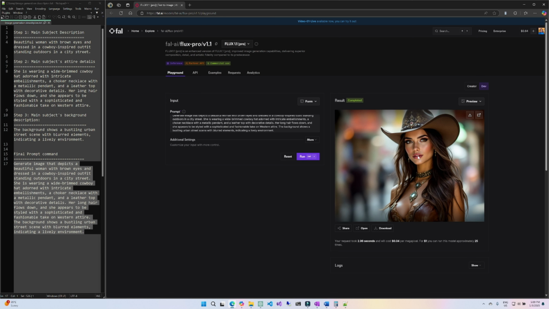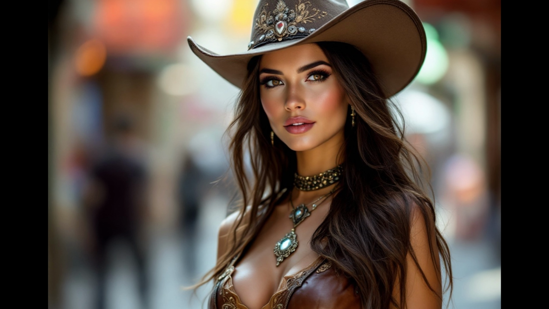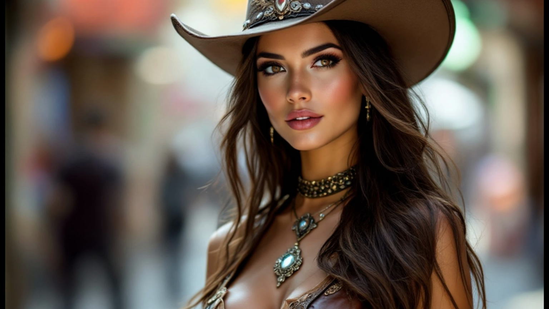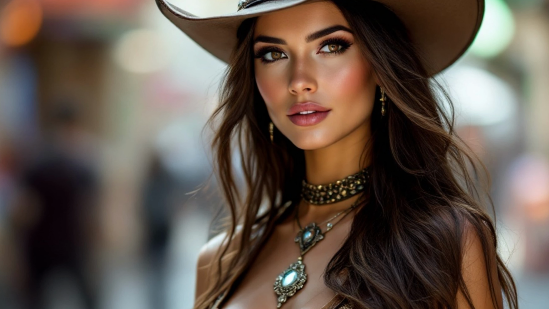Alright, here is the first output of our prompt command. Looks amazing, isn't it? If you are not satisfied with your result, you can alter your prompt command and try again. But keep in mind that in an AI generator, everything runs on credit, so be aware of your credit consumption.